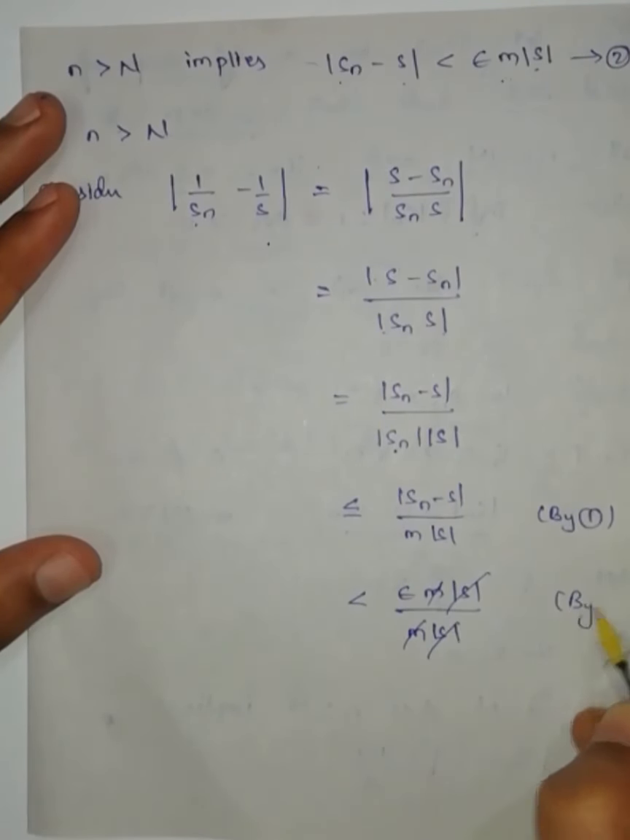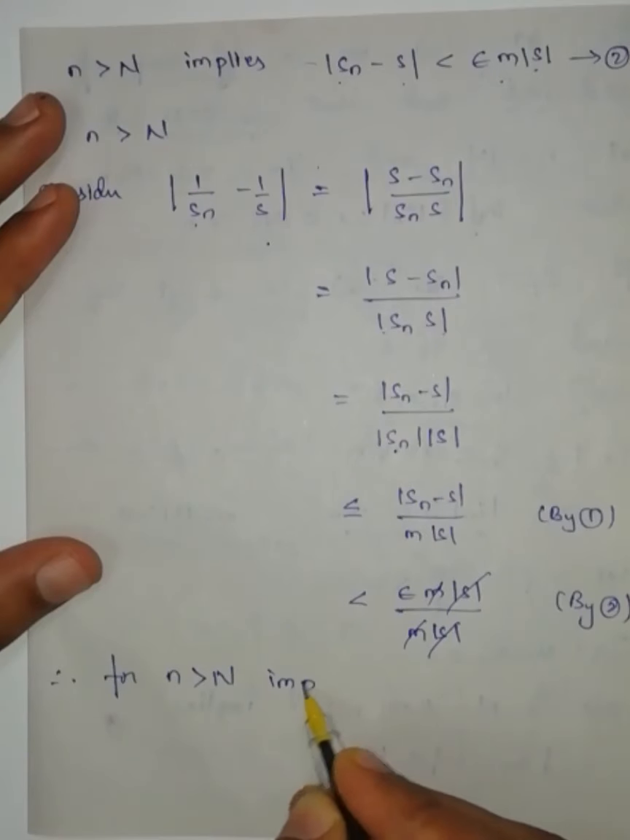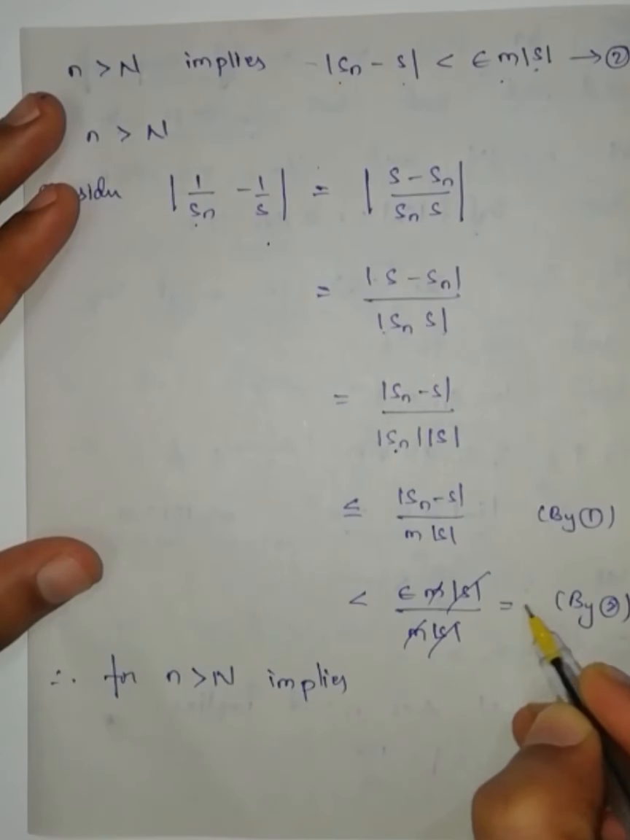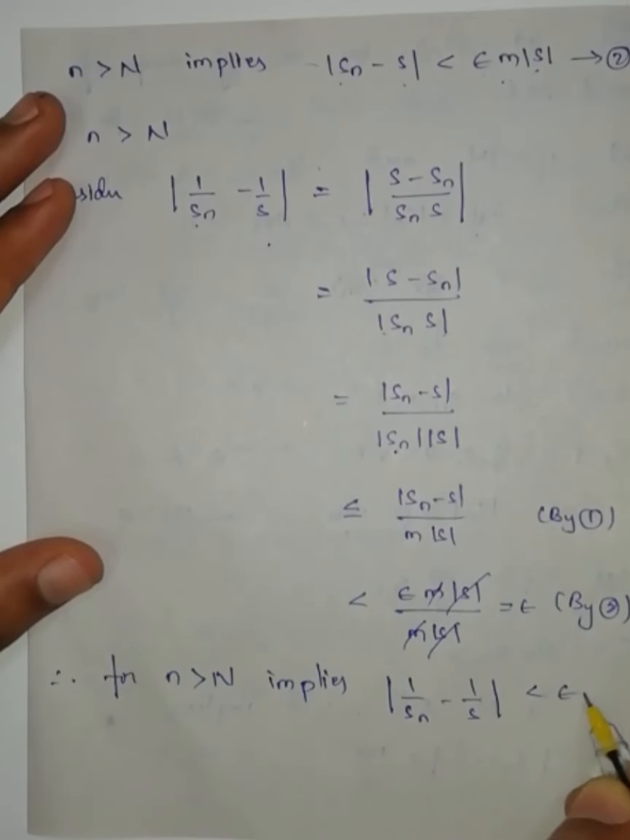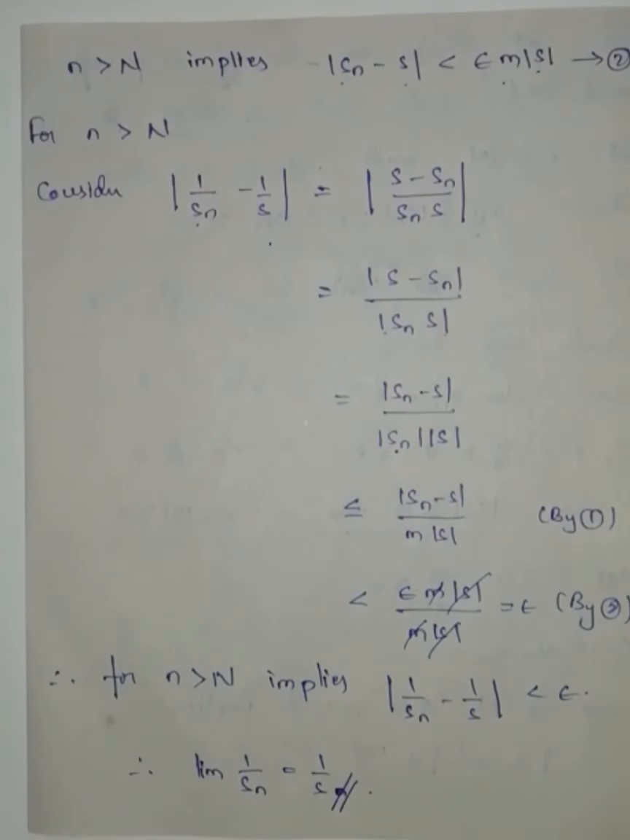Therefore, for n greater than capital N, we get modulus of 1 by Sn minus 1 by S is less than epsilon. Therefore, limit of 1 by Sn is equal to 1 by S. This one only we have to prove.